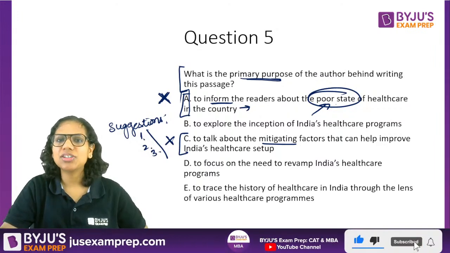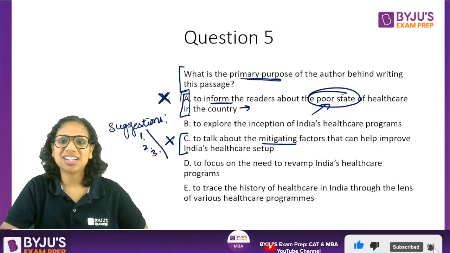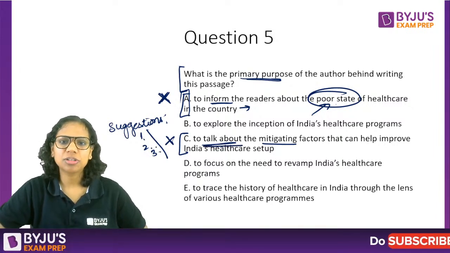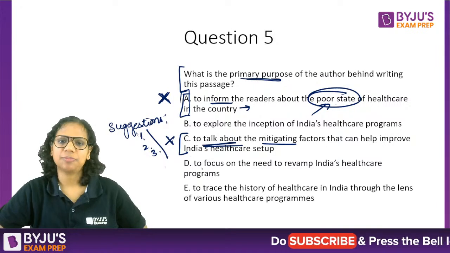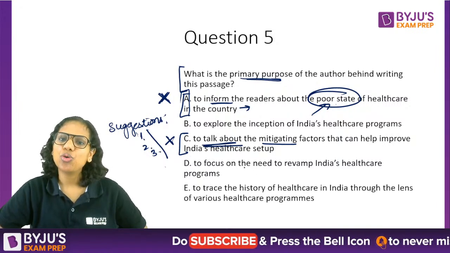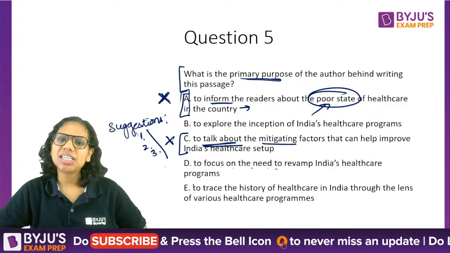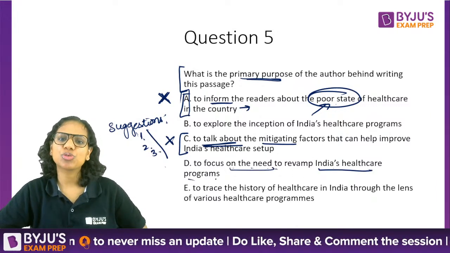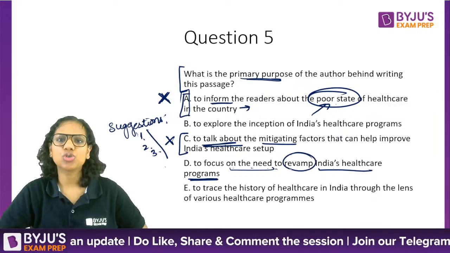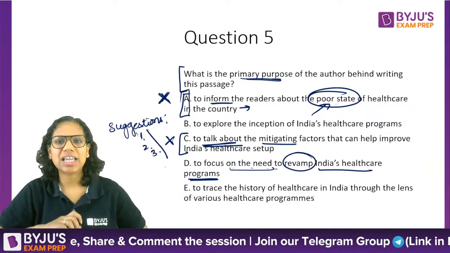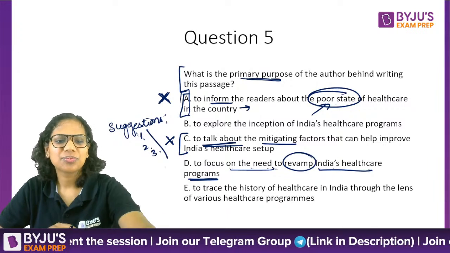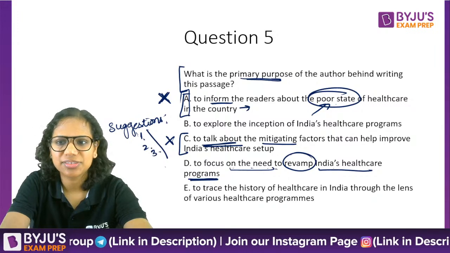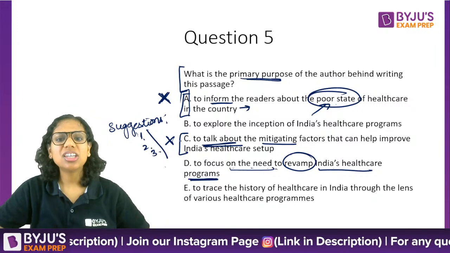So if you see, the author hasn't given a lot of opinions in this RC passage, right? So I can't say that the author has talked about these factors. These suggestions have been given. D says to focus on the need to revamp India's healthcare programs. Does the author say this, that now India's healthcare programs need to be revamped? They need to be redesigned. There is a need to redesign them. Yes, those who have said D. No, the author has not said this.